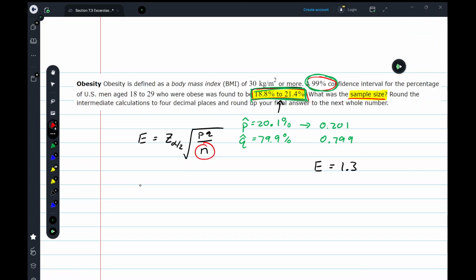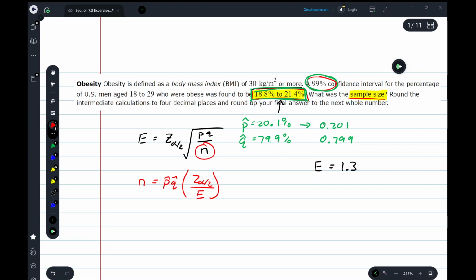It says n is equal to p hat q hat times z sub alpha over 2 all over e, squared.